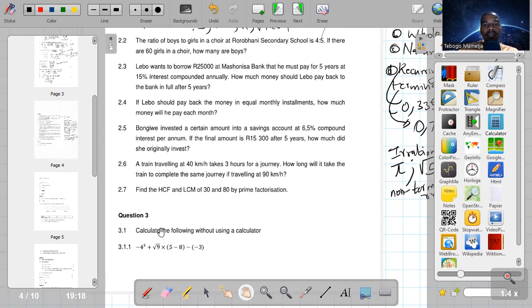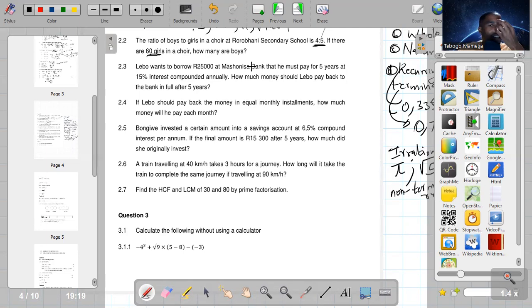So they gave us a ratio of boys to girls, which is 4:5. Then they also gave us, if there are 60 girls in a choir, how many are boys? Okay, so that is not a total there. It's just the number of girls.